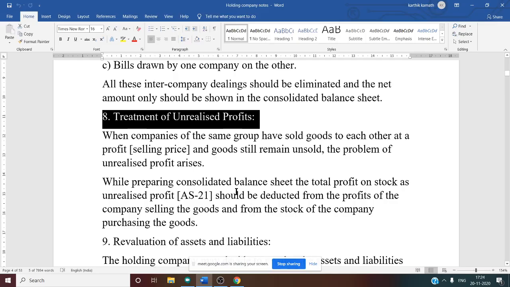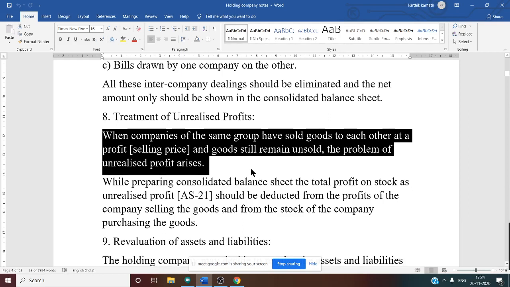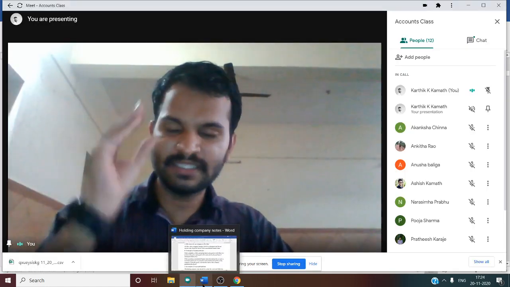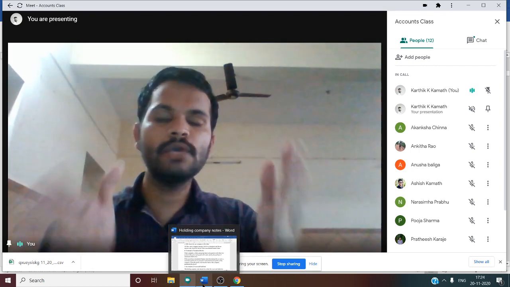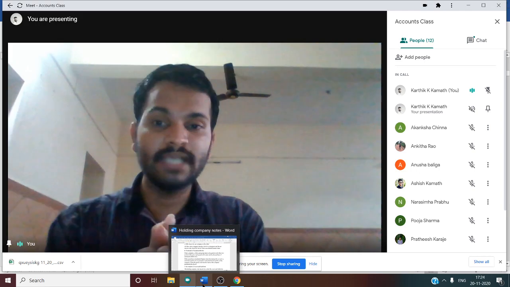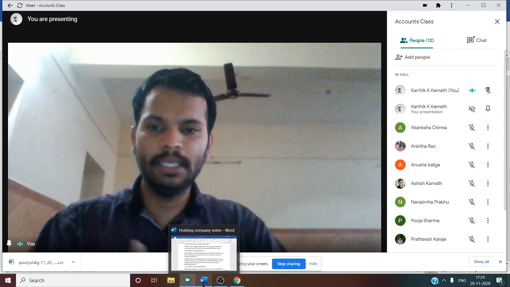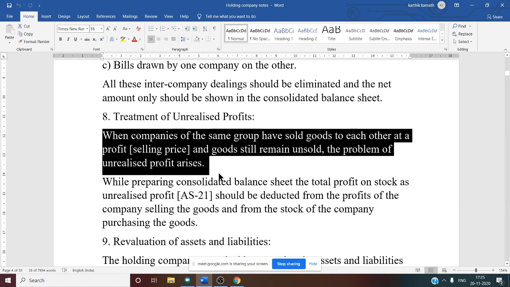See this. When the companies of the same group have sold the goods to each other, it may be the holding company selling the goods to the subsidiary, or the subsidiary company selling the goods to the holding company, at a profit. At a profit means at selling price. So specifically you need to consider selling price. Sometimes in the question they may give cost price. Whenever there is a cost price, you need to convert that into selling price. That we need to see later while solving the problem. Then what happens? If goods still remain unsold, the problem of unrealized profit arises.